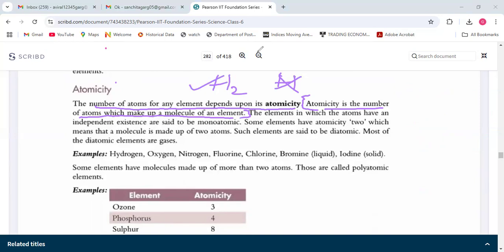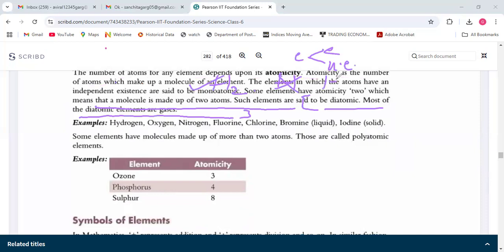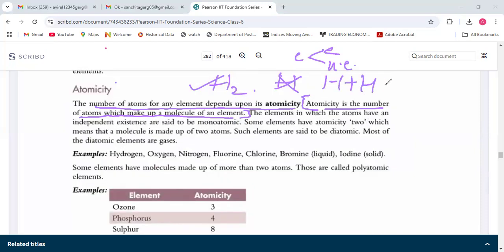As we saw, some elements can exist and some cannot exist. So hydrogen cannot exist alone. So it needs a molecule which is H2, H plus H. Two atoms of hydrogen make one molecule of hydrogen. So to make up a molecule, we need two atoms. So the atomicity of hydrogen is 2 because one hydrogen cannot form alone.